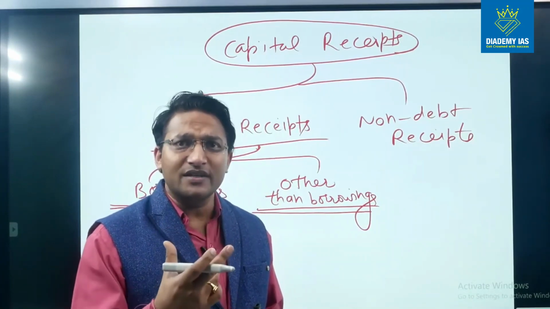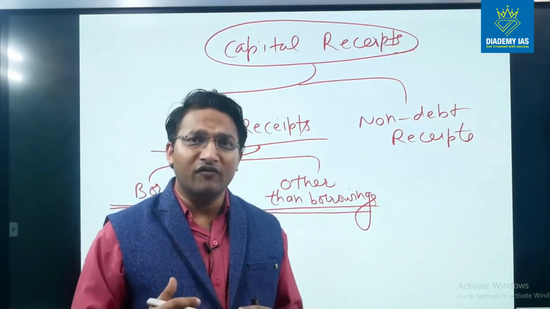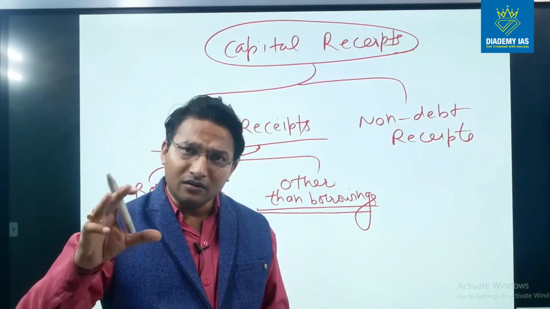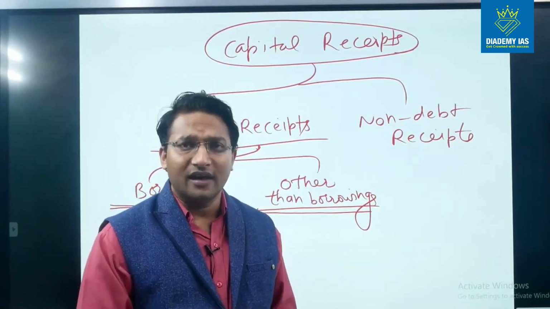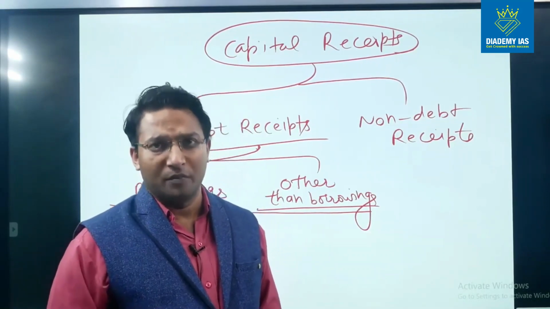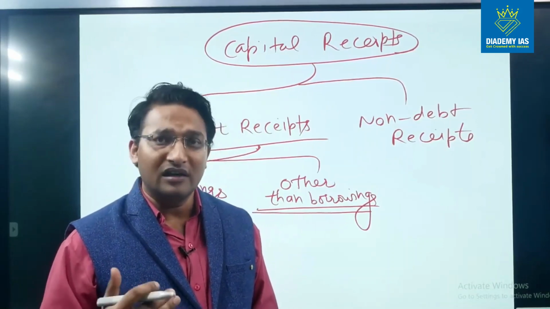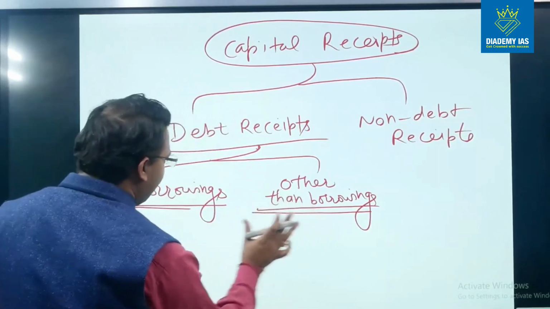So provident fund is basically coming under this category, because the provident fund was not raised by the government as a loan, but individuals have kept with the government so that they can withdraw at any point of time, right? So it is an obligation on the part of government, but it is not the borrowing, right? So other than borrowing and borrowing.